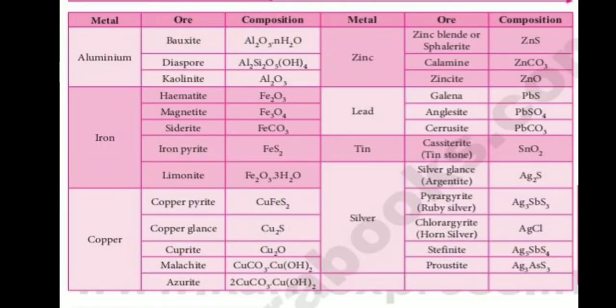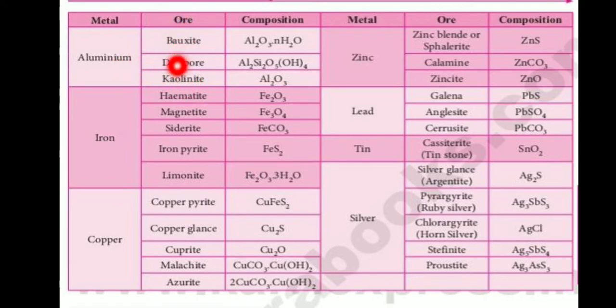Types of minerals and ores. Aluminium, iron, copper, zinc, lead, tin, silver are minerals. Aluminium ore: 3 types of ore, bauxite, diaspore and kaolinite.